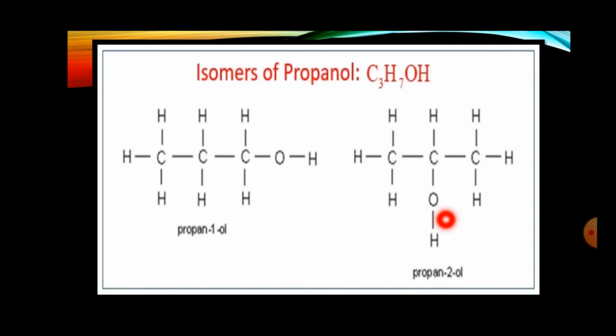And this is the reason that because of the change in the position of alcohol group or any functional group, the name of that hydrocarbon also will change. And you can see here the name of the hydrocarbon is given for the second example, propane-2-ol. This number 2 shows that the alcohol group is connected to the second carbon.